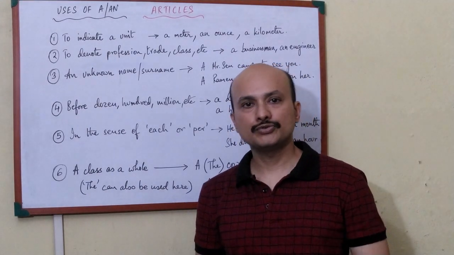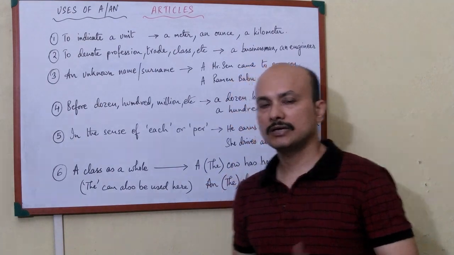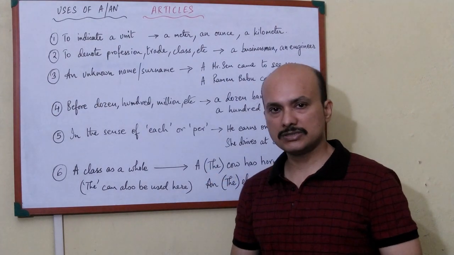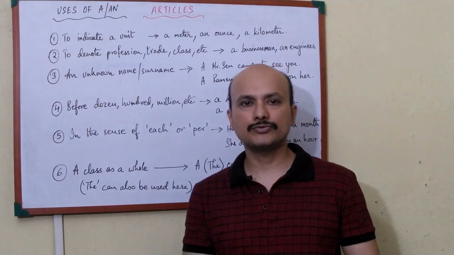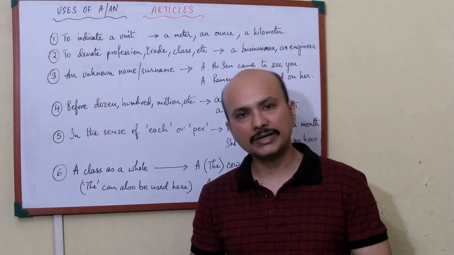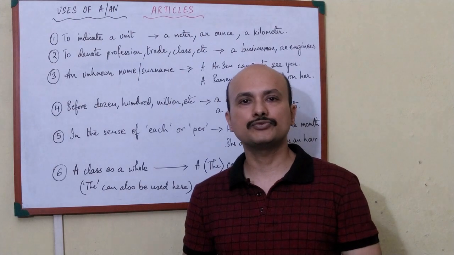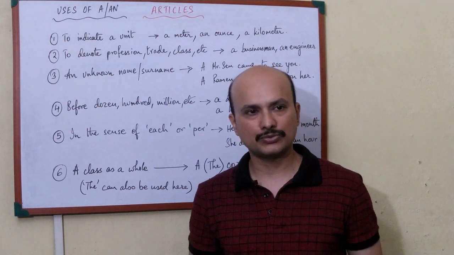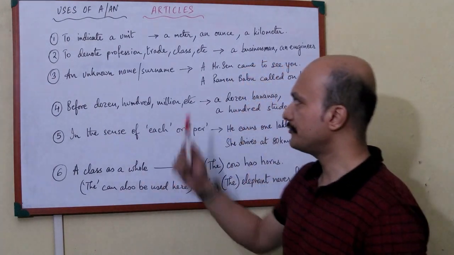Now we come to the use of the articles a and an, which we will be discussing. One by one I will be going through the uses. Here you have the list of them. Basic uses I had already told: a is used before words which begin with a consonant, and an is used for words which start with a vowel. That's a basic thing, but there are some variations that I'll come to later on. Let's see when and where they are used. This is the first rule.